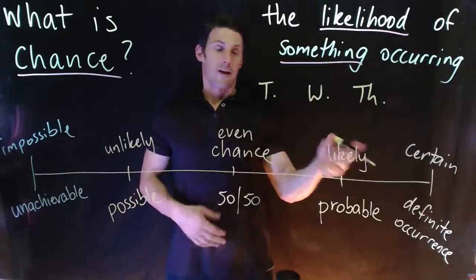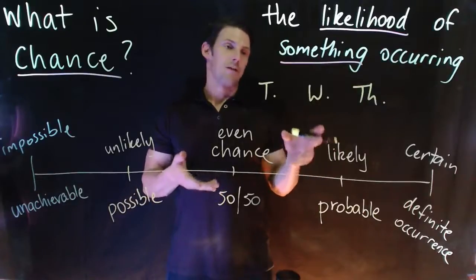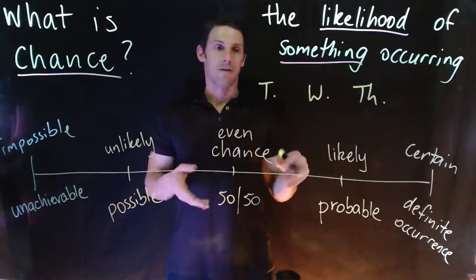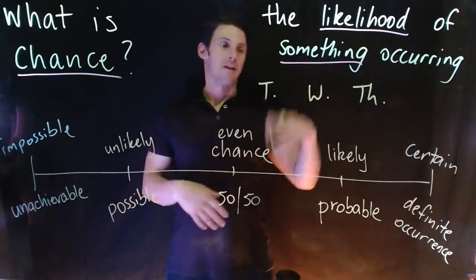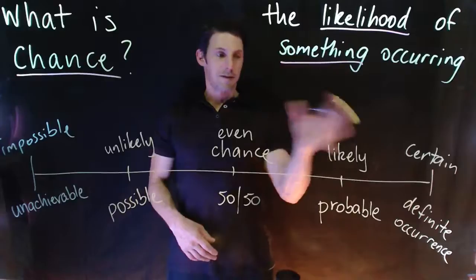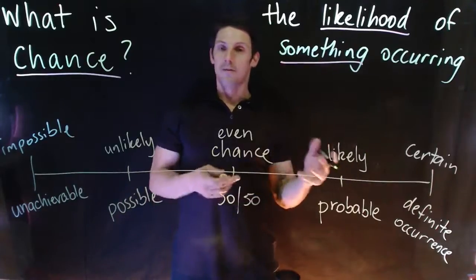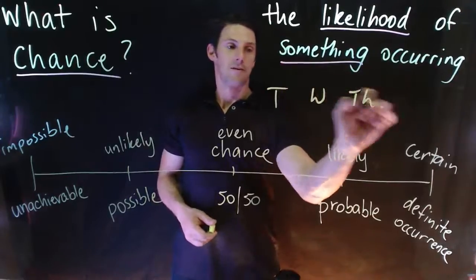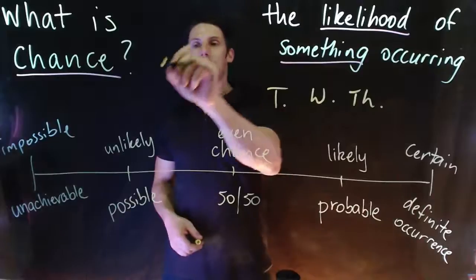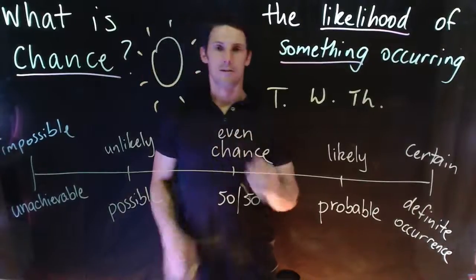At the other end of the scale, we have things that are certain. Now, a lot of people say that nothing is certain, but for the sake of Year 4 maths, we say that, for example, if today was Wednesday, tomorrow it is. And it's hard to know when things are certain, but if today was Wednesday, it is certain that yesterday was Tuesday. If the sun comes up, then it is certain that it is daytime.